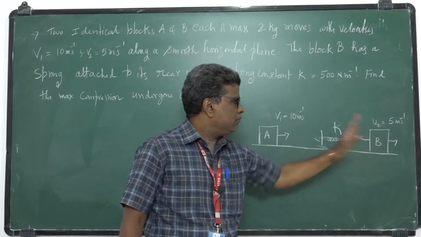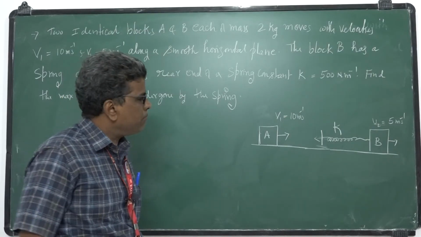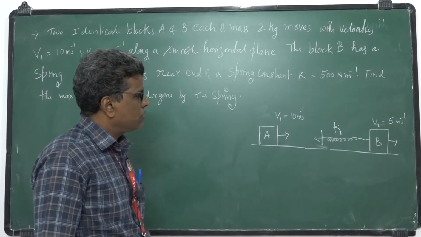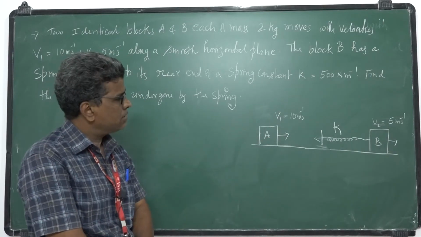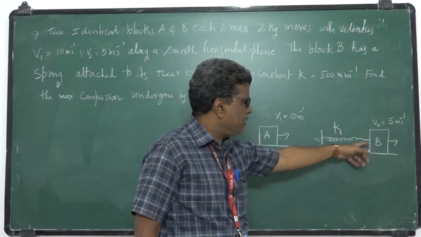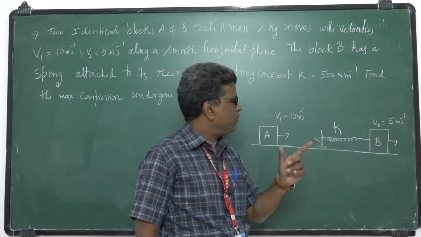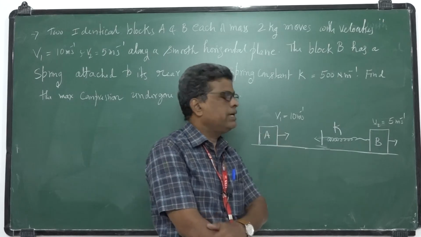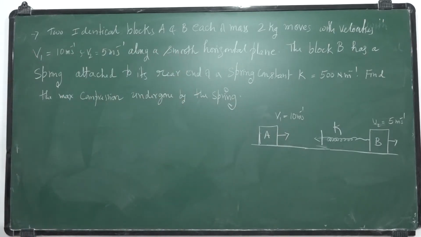Now let us see this problem. Here first I am applying the momentum principle. At every instant the momentum is conserved. That means when the spring has maximum compression, both A and B will have the same speed. That is the concept involved here. I will write a solution.